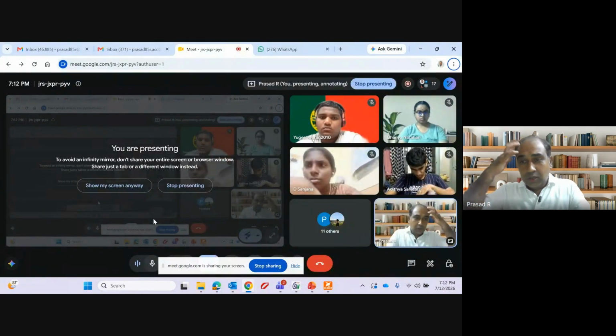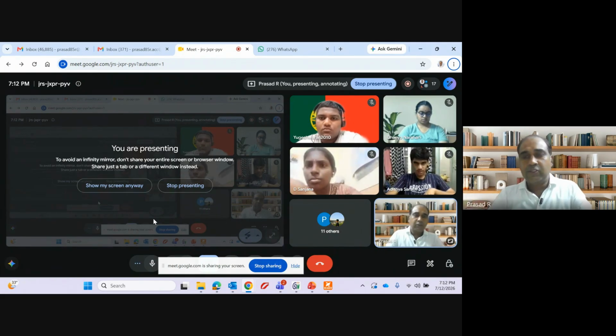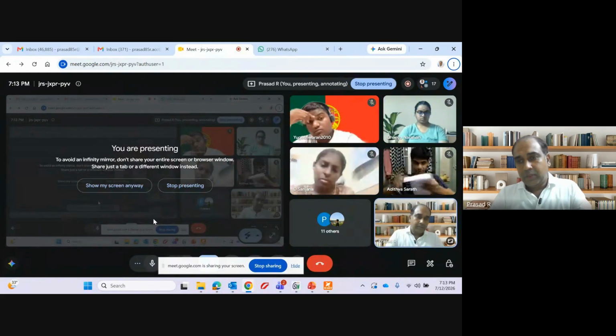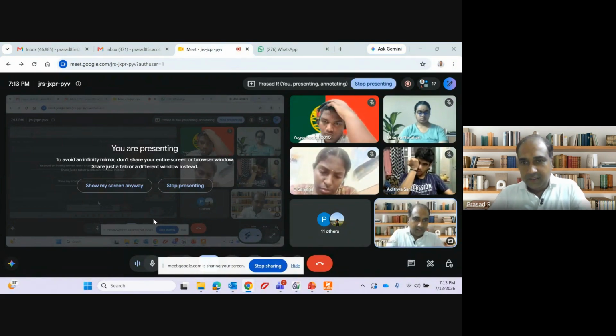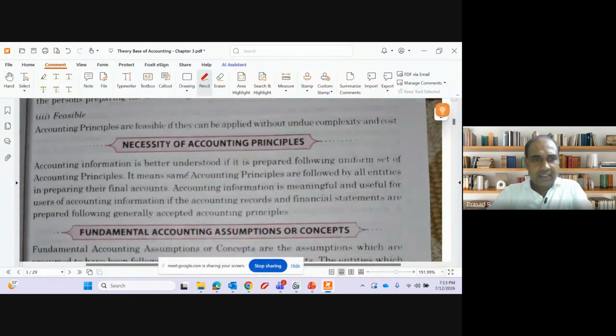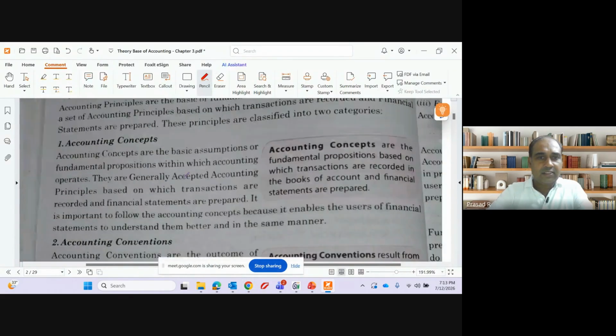So it is always assumed that the business will continue for a foreseeable future. Foreseeable future means for a very long period the business is going to continue and there is no intention to close the business immediately. Clear?